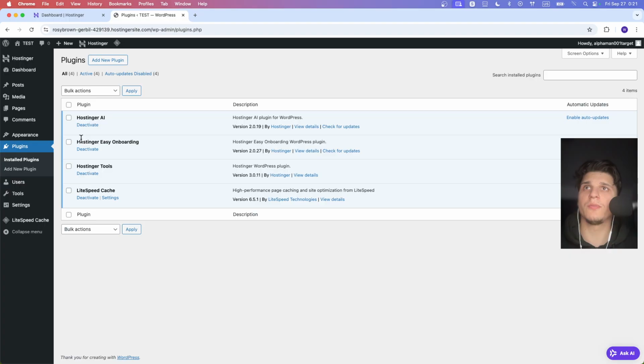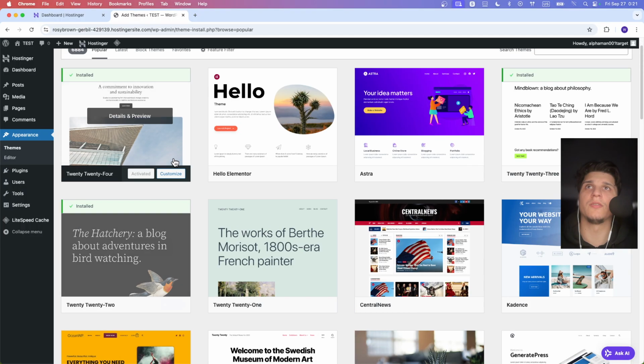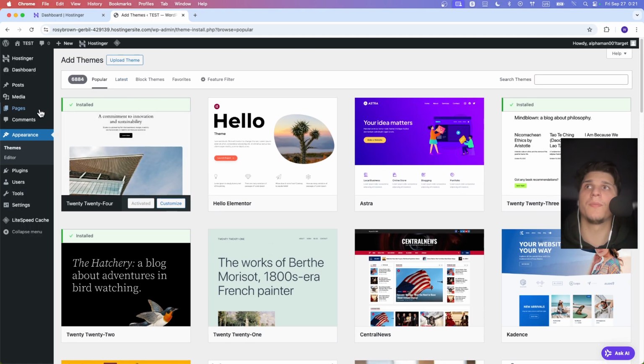And here we have also plugins, appearance, the theme. You can add a new theme from here. There's a bunch of themes available here.